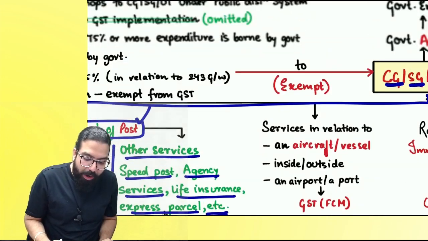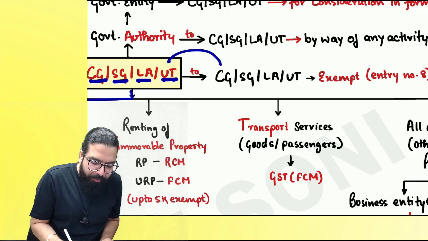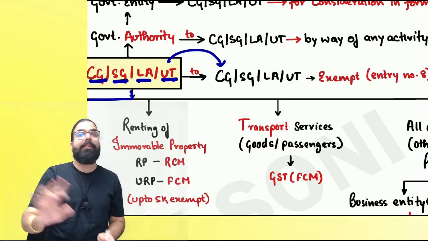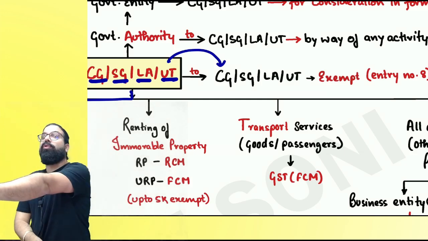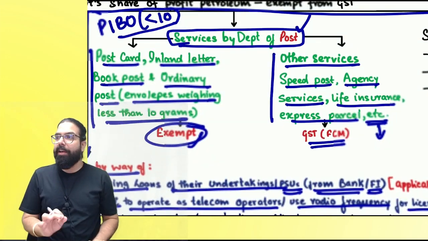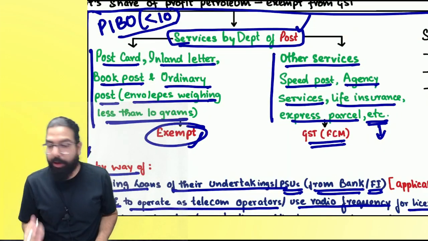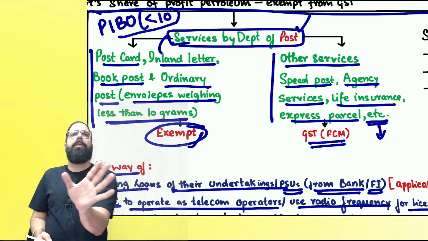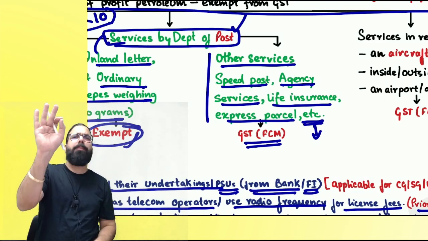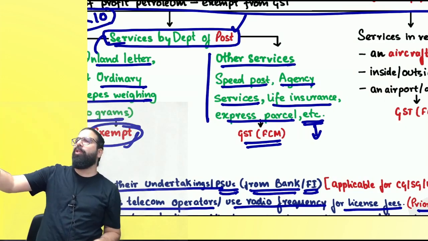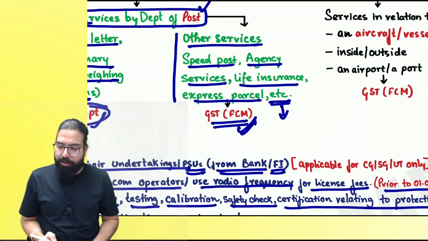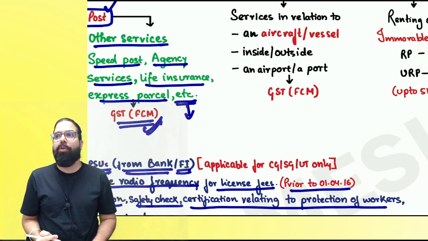Can we go ahead? When you read government to government services, now they have deleted that point from there. And hence, even if the post office gives these services to the government, it shall be taxable under forward charge mechanism. Are we clear with this 100%? Can we go ahead, everyone? So if PIBO services are given to anyone, exempt. Other than PIBO services, any services given: speed post, express parcel, agency service, life insurance, any other services of the post office will also be taxable under forward charge mechanism. Is my point 100% clear to all?